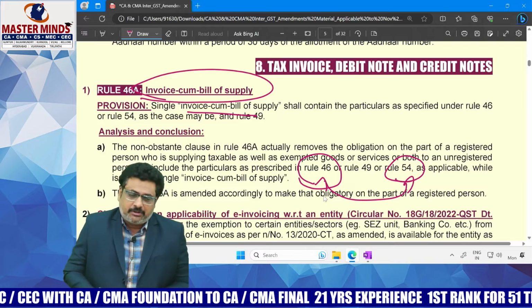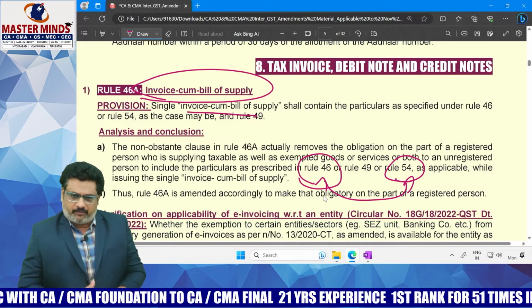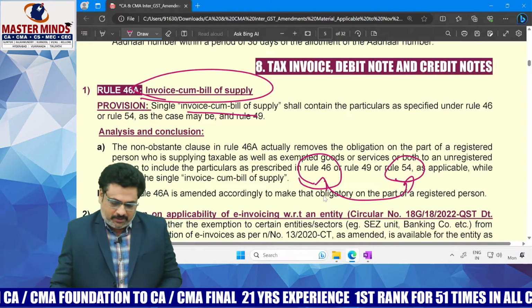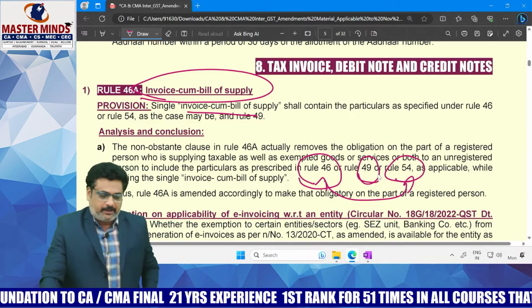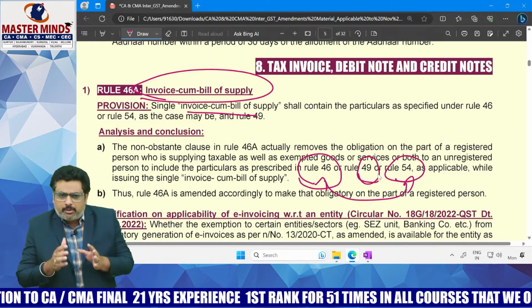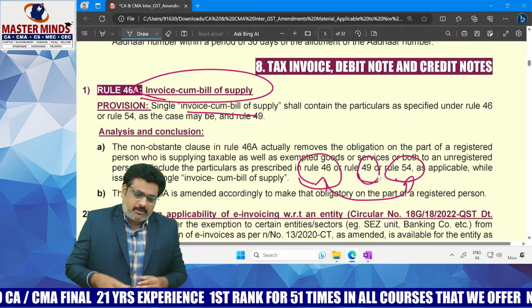In the same way, rule number 49 deals with the particulars that should be there in the bill of supply. All those details should be there in that particular invoice cum bill of supply.